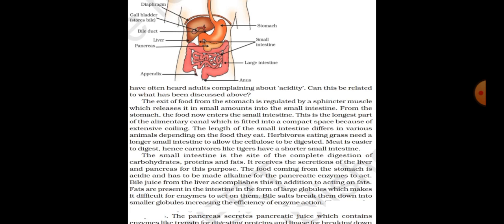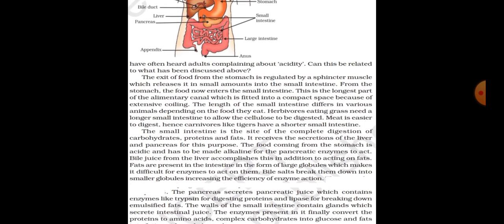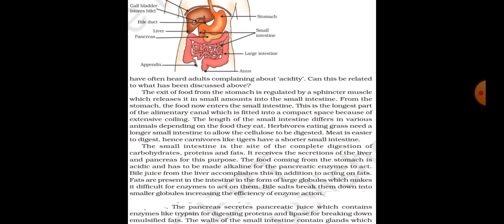This is the longest part of the alimentary canal, which is fitted into a compact space because of extensive coiling. The length of the small intestine differs in various animals depending on the food they eat. Herbivores eating grass need a longer small intestine to allow the cellulose to be digested. Meat is easier to digest, hence, carnivores like tigers have a shorter small intestine. The small intestine is the site of the complete digestion of carbohydrates, proteins, and fats.